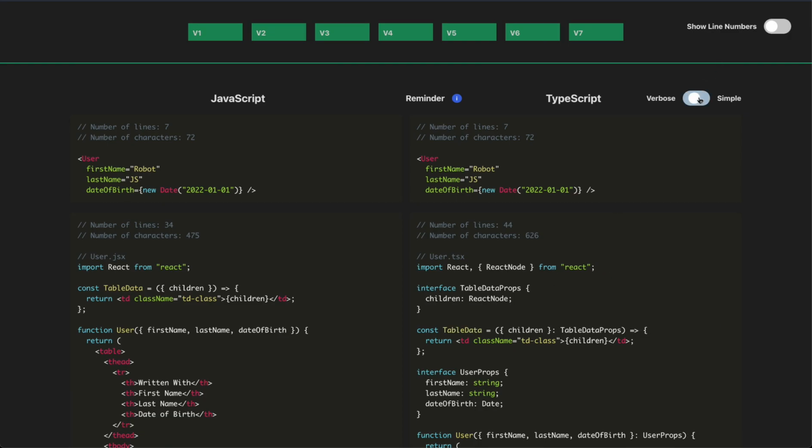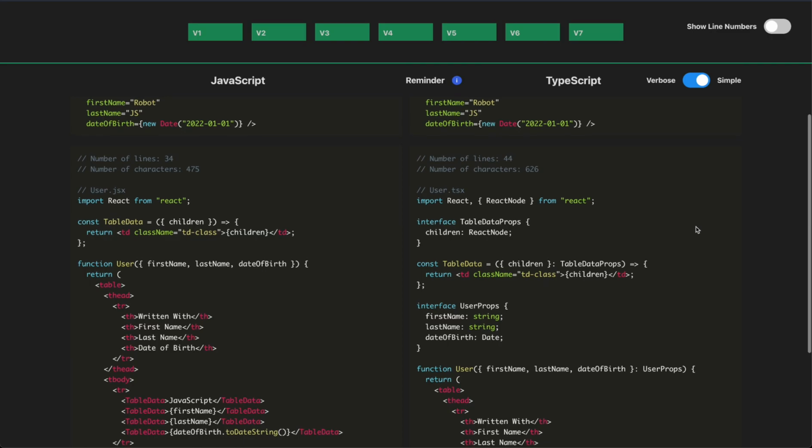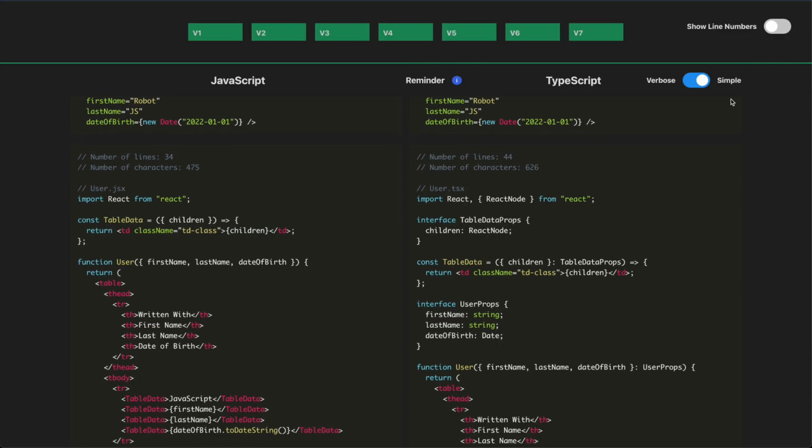Now, this again is the more verbose syntax you see in older TypeScript and specifically TSX files, but the simpler approach would be to not use that FC component. And you can see as I toggle back and forth between the FC and not the FC component, it's much simpler and you no longer have to define FC here. And you can just say, okay, I have a table data component that takes table data props. There's the children. This is the properties destructured. This is the type, table data props. And we don't even need to specify a return type because it's type inferred.